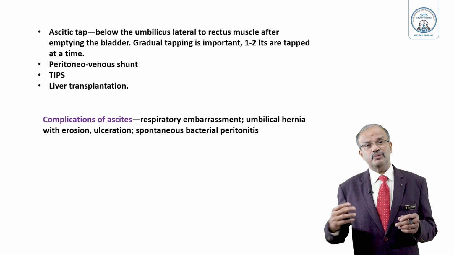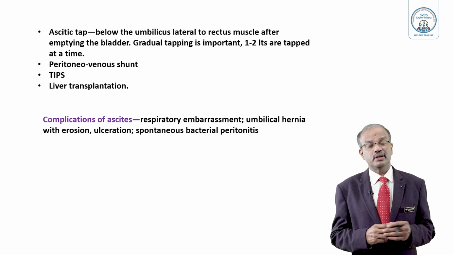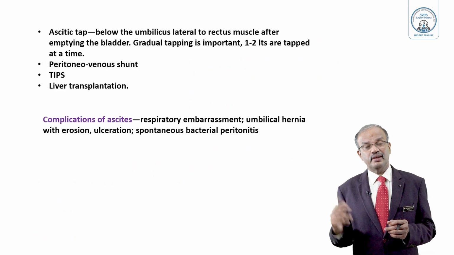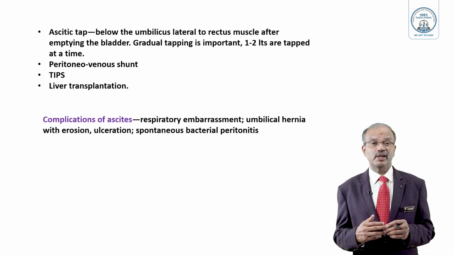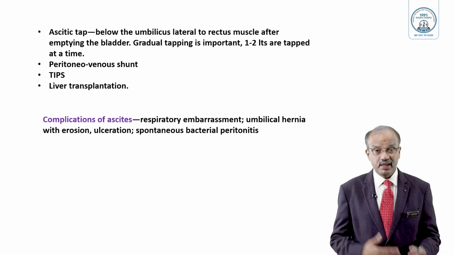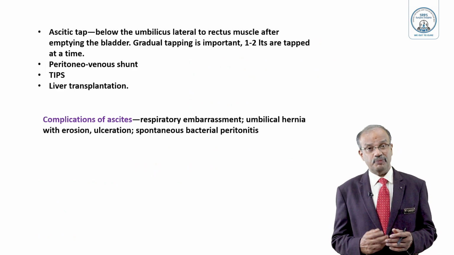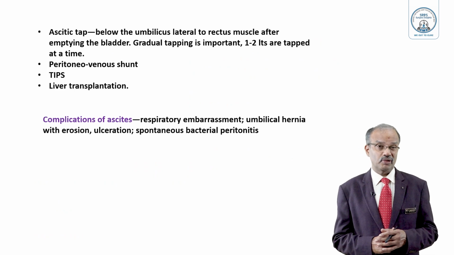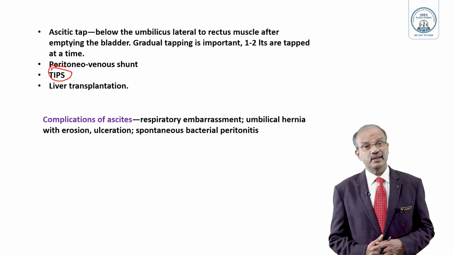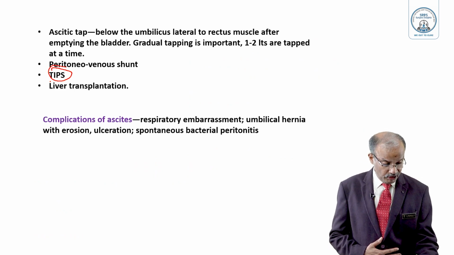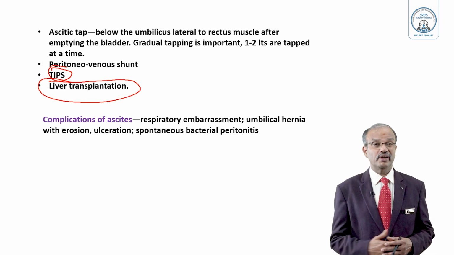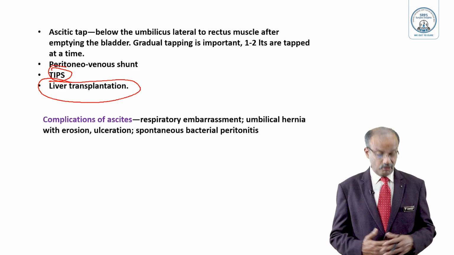Do it regularly: morning 1 or 2 liters, evening 1 or 2 liters, next day like that. Many times they put a small trocar catheter tube there, clamp it, and drain 1 or 2 liters at regular intervals, to decompress the abdomen. Gradual decompression is the point, very, very important. Peritoneovenous shunt is the other option. TIPS, transjugular intrahepatic portosystemic stent shunt, is a very useful technique. And the ideal treatment eventually is liver transplantation. That's the best treatment. It cures everything. Liver function will be restored, ascites gets corrected, and all other problems get corrected.